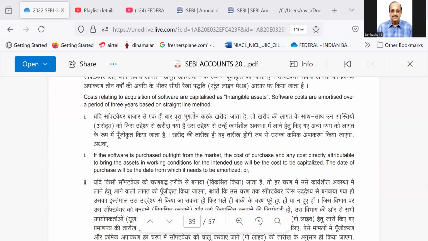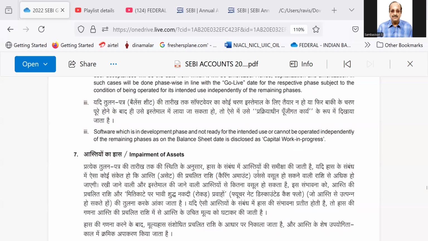Costs relating to acquisition of software are capitalized as intangible assets. That is, software costs are amortized over a period of 3 years based on the straight line method. If the software is purchased outright from the market, the cost of purchase and any cost directly attributable to bring the asset to working condition for the intended use will be the cost to be capitalized. The date of purchase will be the date from which it needs to be amortized. So this is one point.